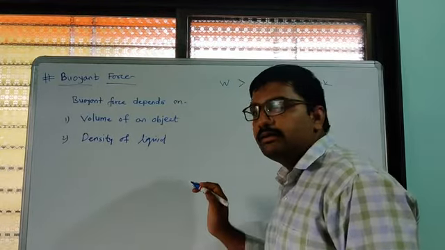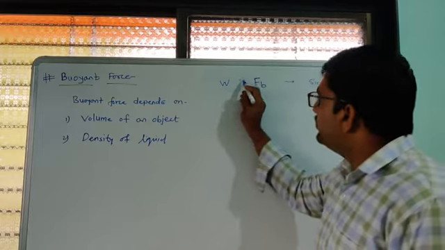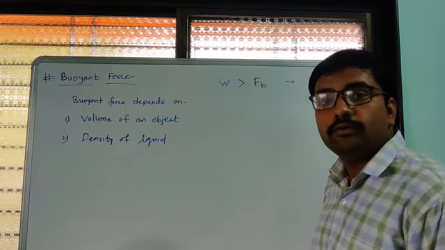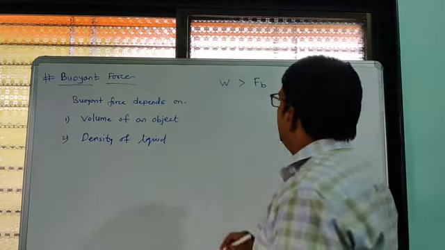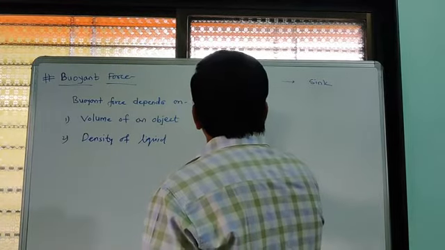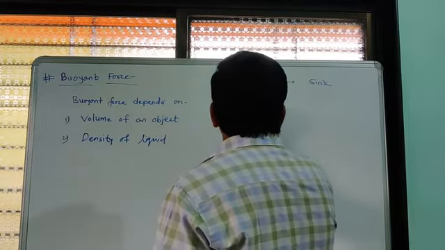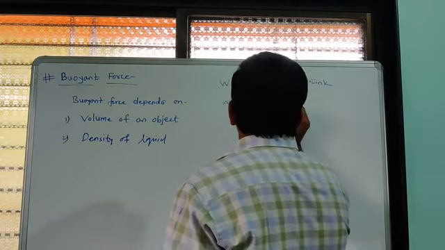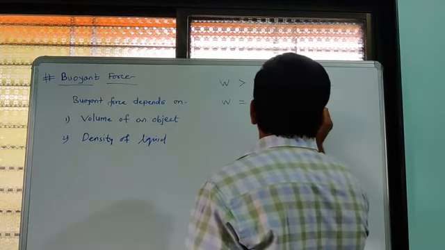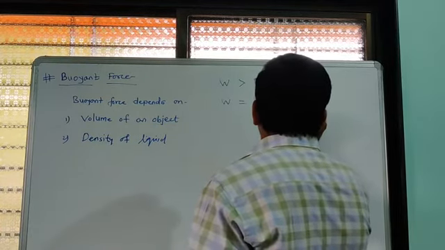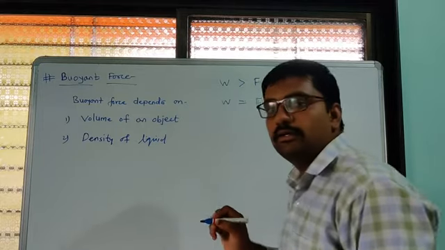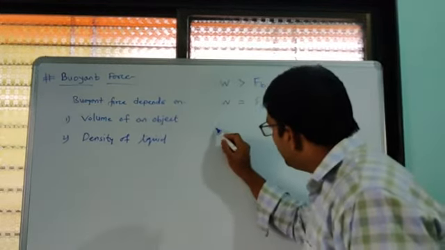If the weight is equal to the buoyant force, then the object will neither sink nor float, so it will be present somewhere in between in the liquid.